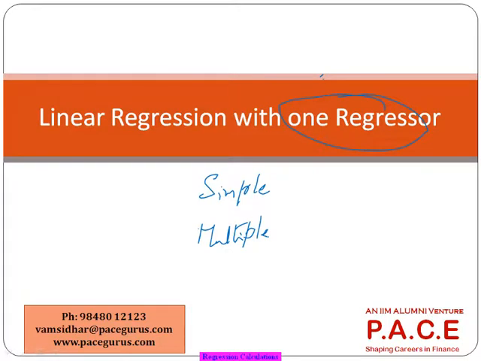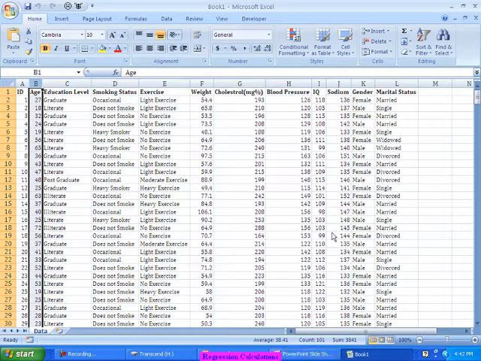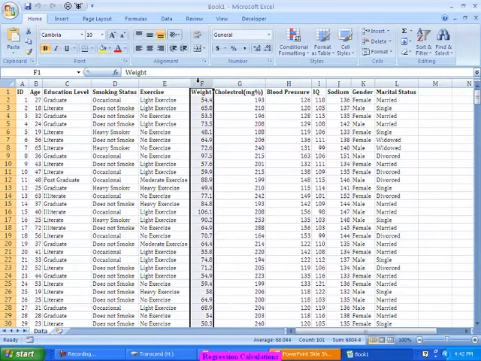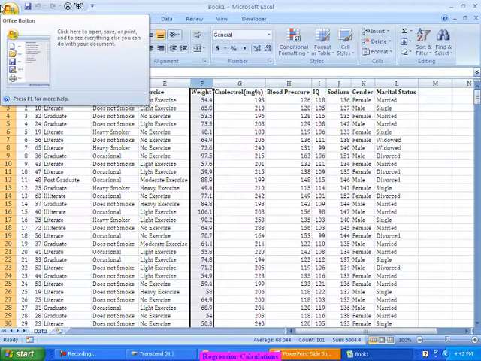If I take only one variable as independent, so if I want to build a relationship in this example saying cholesterol is dependent only on weight, then the model I am building is called a simple regression model. If I say cholesterol is dependent on age, weight and blood pressure, more than one, then we call it multiple regression. So if we consider a multiple regression model, simple regression is automatically included in that. Instead of 3, we are taking 1, and that is a simple regression for us.